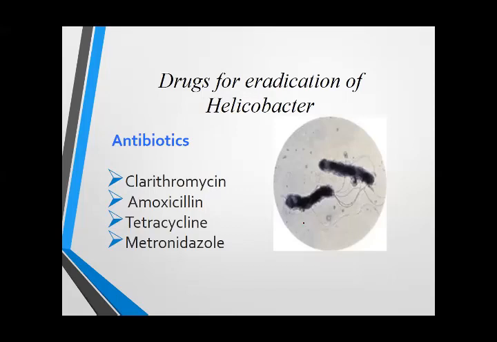In mucosal protective agents, we have sucralfate, misoprostol, and bismuth. And in antibiotics, we have clarithromycin, amoxicillin, tetracycline, and metronidazole. Flagyl is an antibiotic. Yes, metronidazole is Flagyl, and it is an antibiotic, especially used for gastrointestinal infections.